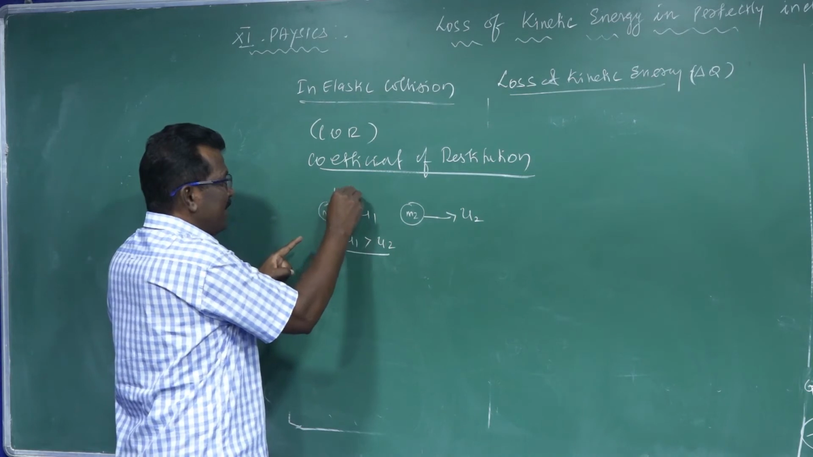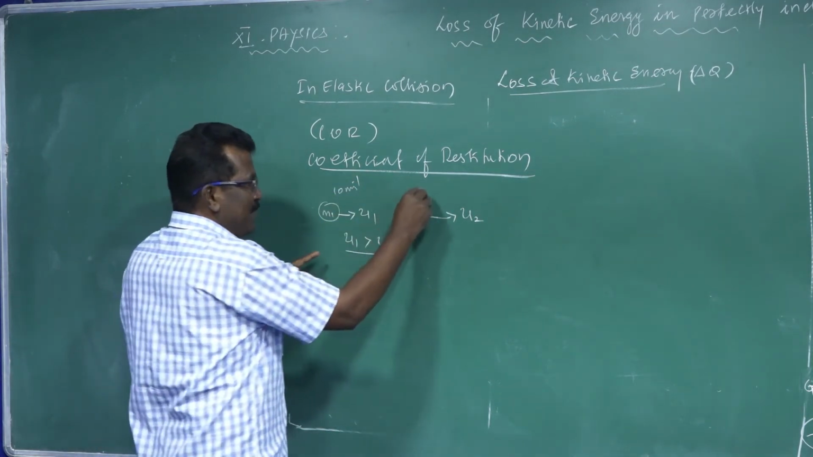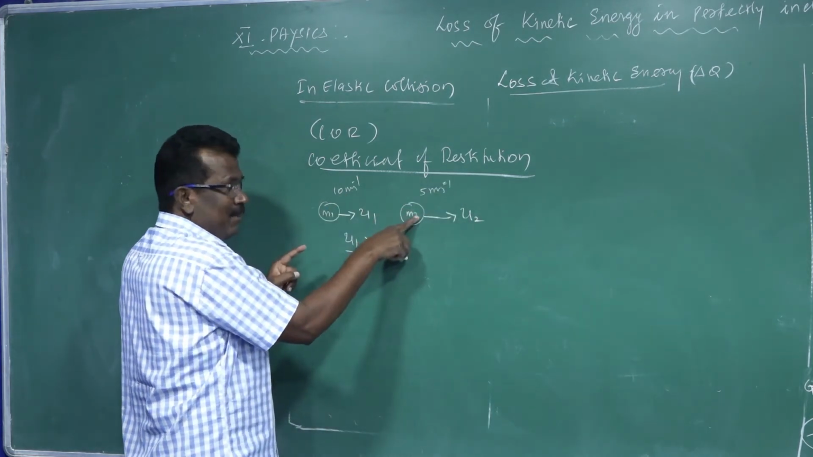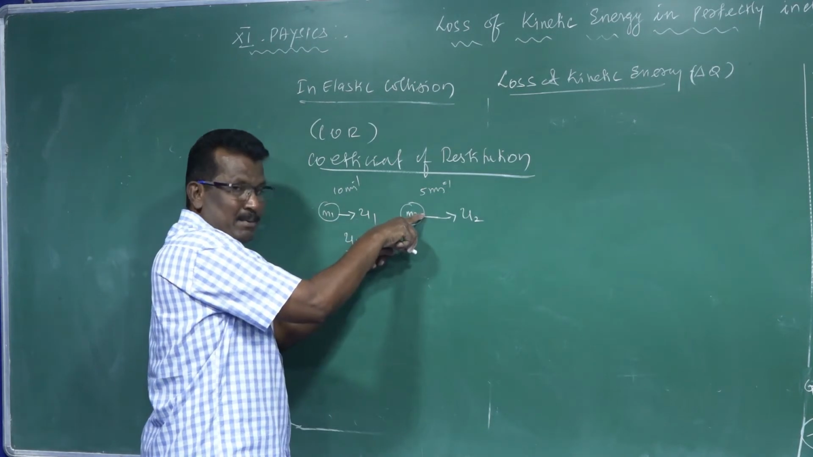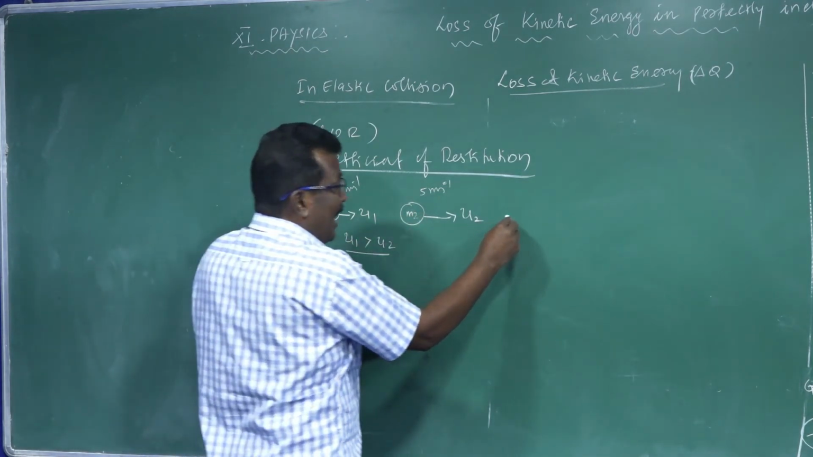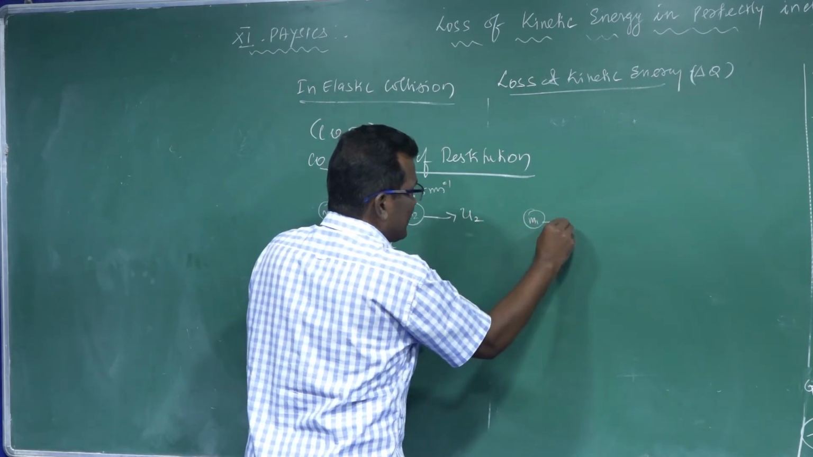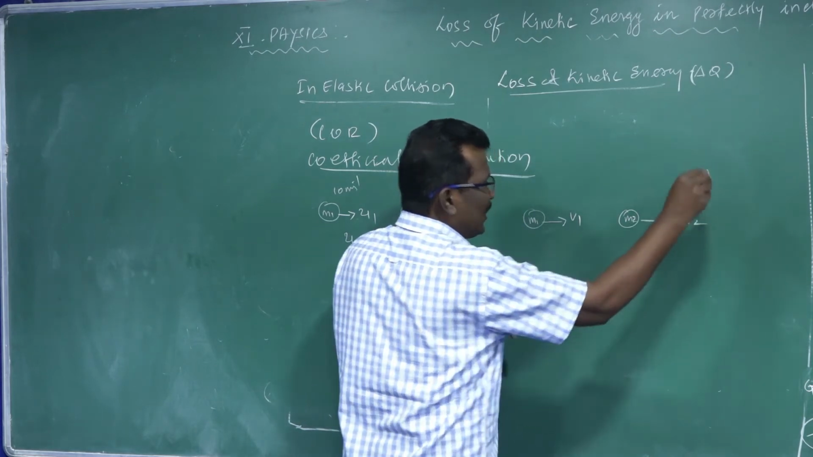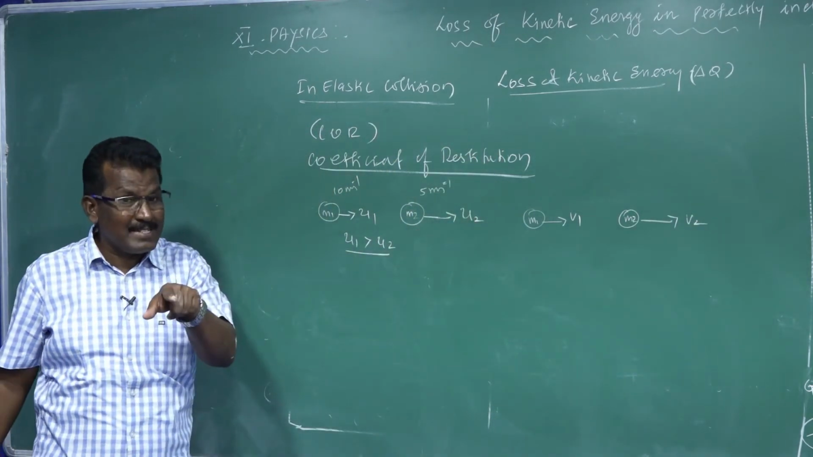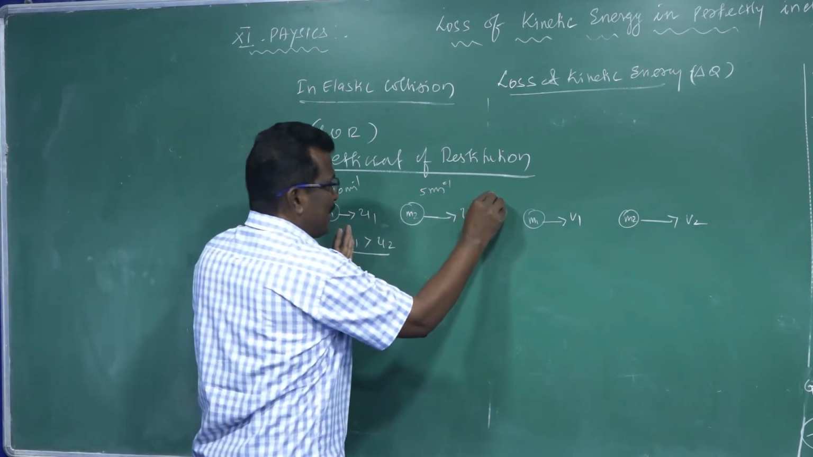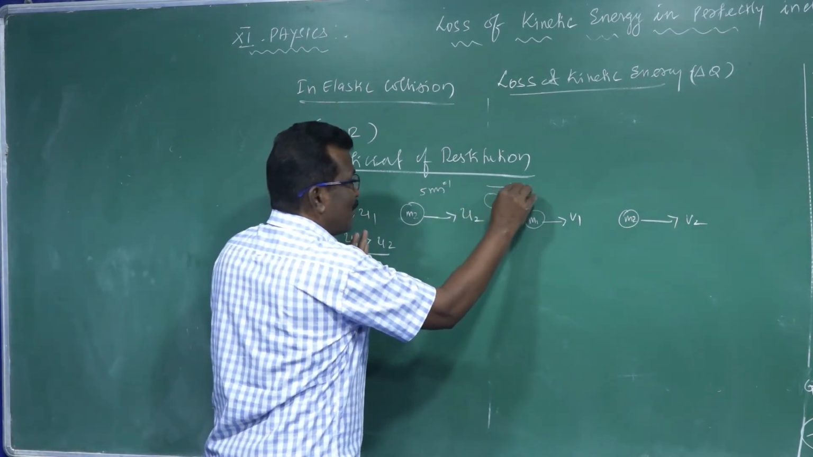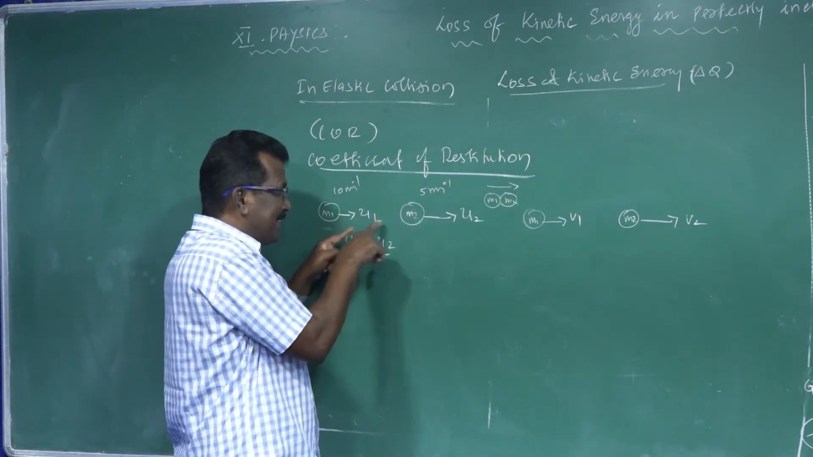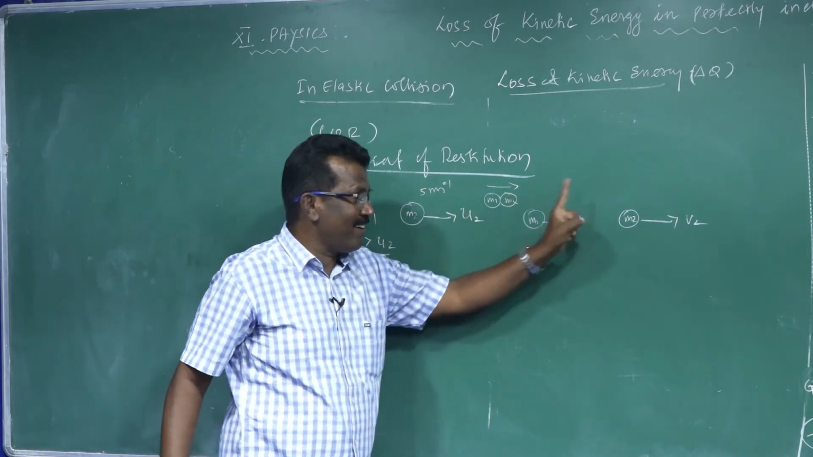Suppose this body is moving at 10 meters per second and this body is moving at 5 meters per second. The velocity of the first body is greater than the velocity of the second body, so definitely it is able to strike the second body. After collision, the first body moves with velocity v1 and the second body moves with velocity v2. Both bodies are in contact, moving in the same direction.